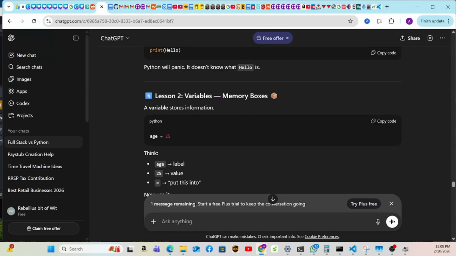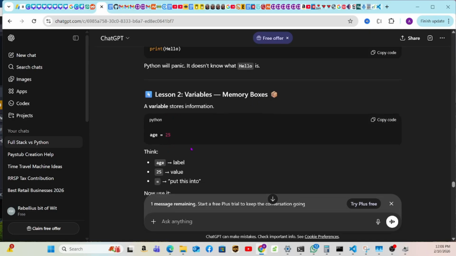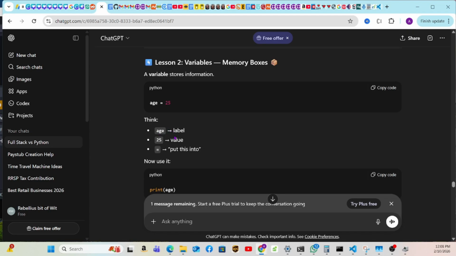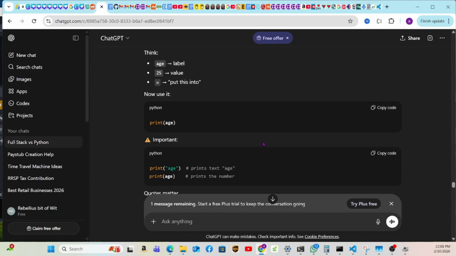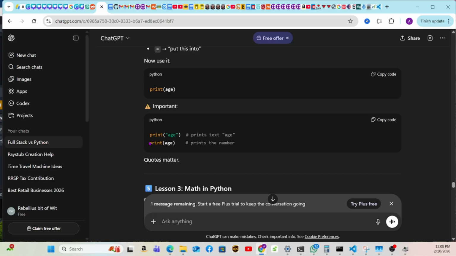A variable is a memory box. A variable stores information. Age equals 25. Think of age as the label, 25 as the value, and equals as "put this into". So put the 25 into age. This is the reality. It's not that equal means the same, as we are used to thinking. In this case, you put 25 in age. So now use it: print age. And important, print "age" with quotes prints the text age. If you put print age without quotes, it's going to print the number. So now we have already done 2 lessons.